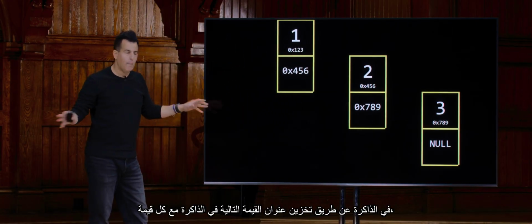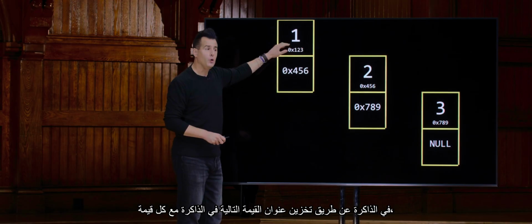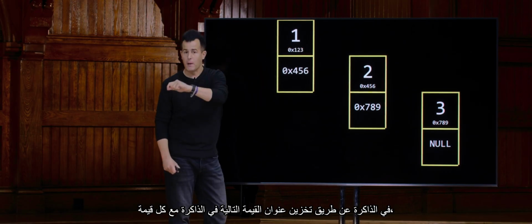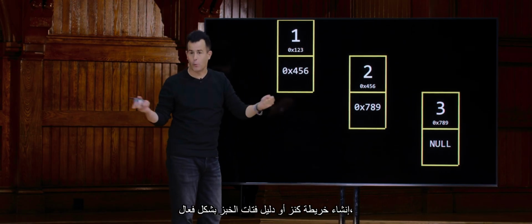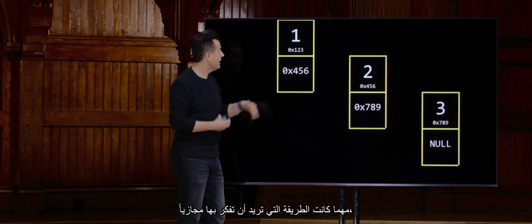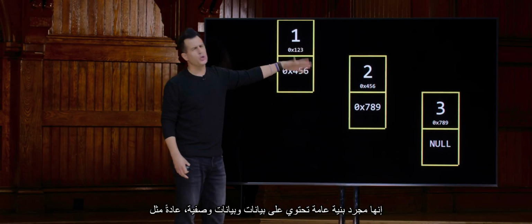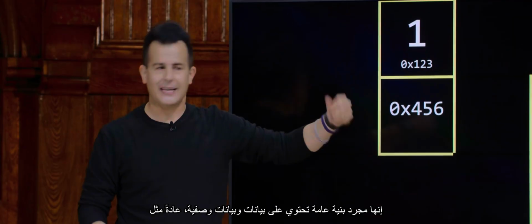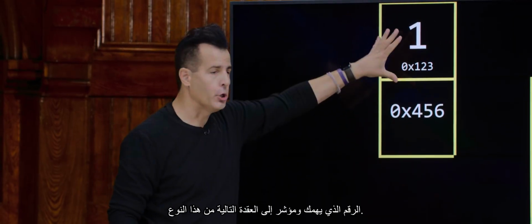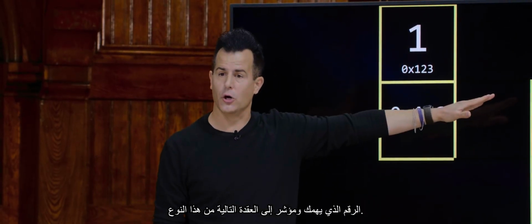So even though these things could be anywhere in memory, by just storing with each value the address of the next value in memory, creating effectively a treasure map or breadcrumbs, however you want to think of it metaphorically, we can get from one node to the other. And indeed, that's going to be a term of art we start using. A node is just a generic structure that contains data and metadata, usually, like the number you care about and a pointer to the next such node.